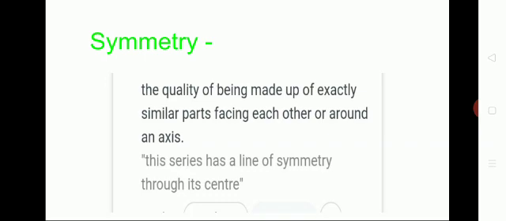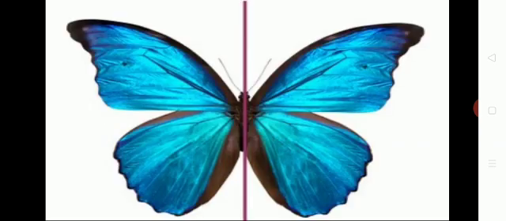So both sides should be the same. So this we can say is symmetry. Look at this butterfly. It is divided by a center line. So this is symmetry, we can say. The left side and right side should both be equal.